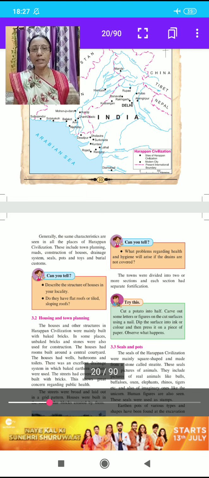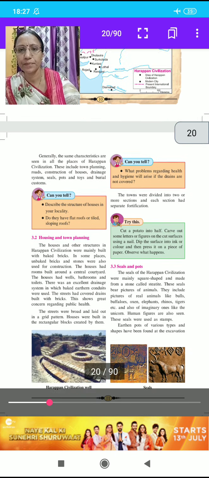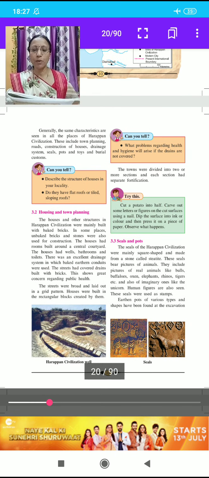Can you tell, students? Describe the structure of houses in your locality. Do you have flat roofs or tiled, sloping roofs? Then our second point is housing and town planning.